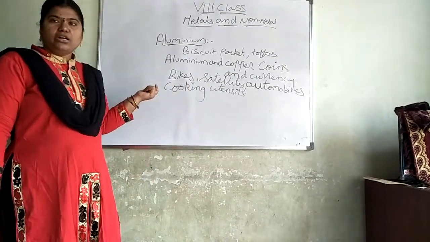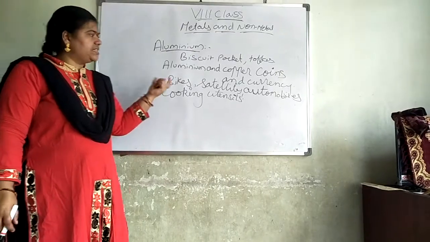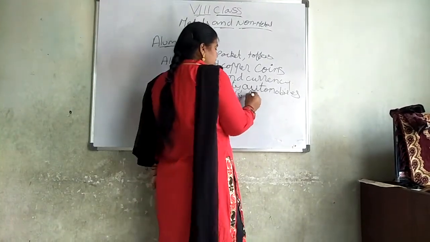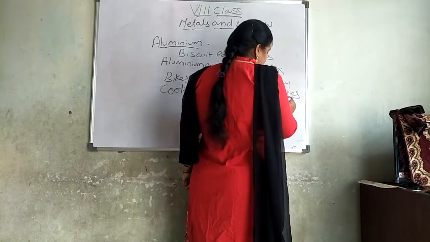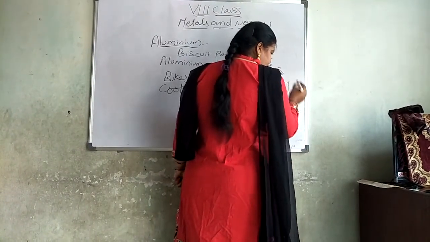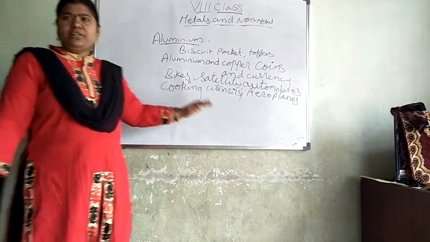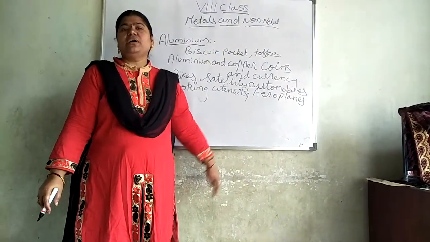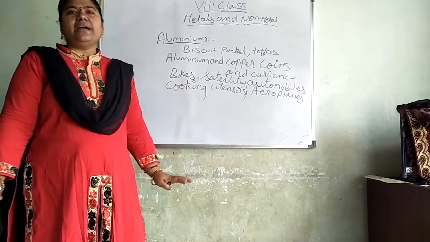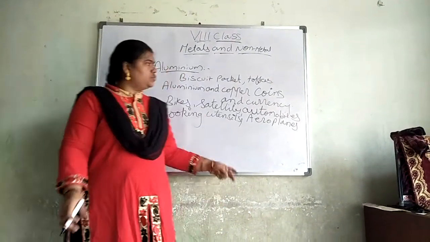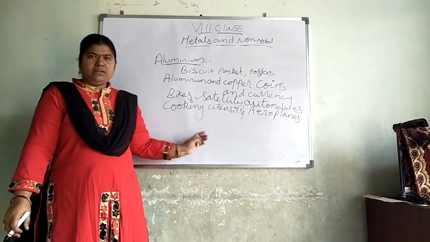Aluminium is used in automobiles for making bikes, for satellites, for aeroplanes, then cooking utensils, etc. In this way, not only for this, many other purposes also. Worldwide, aluminium is used. It is very important and it is used for many purposes.